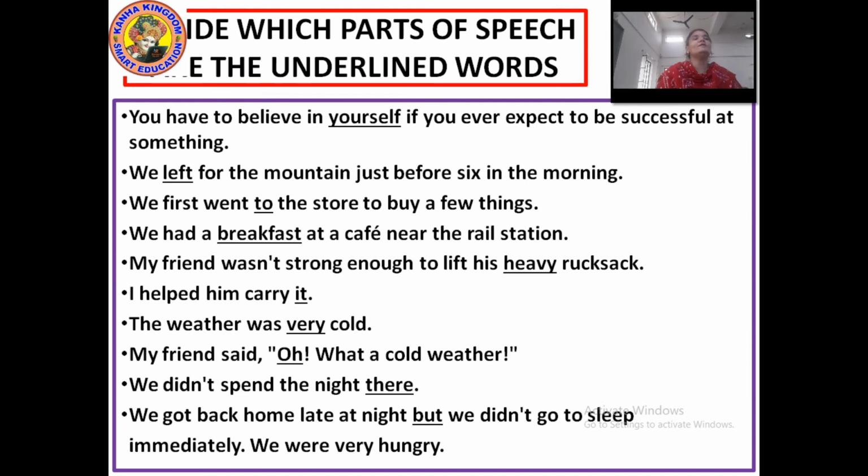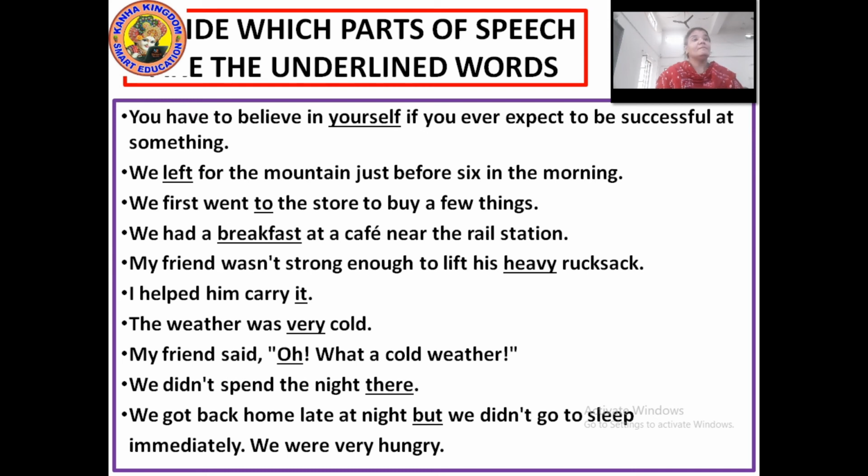We left for the mountain just before 6 in the morning. The underlined part of speech here is left. So left is what here? Verb. So this part of speech which has been underlined is a verb here. The rest you have to do. We first went to the store to buy some few things. We had a breakfast. A is not underlined, breakfast is underlined, but here breakfast is what? You have to tell me that.